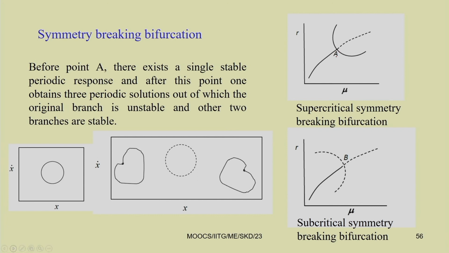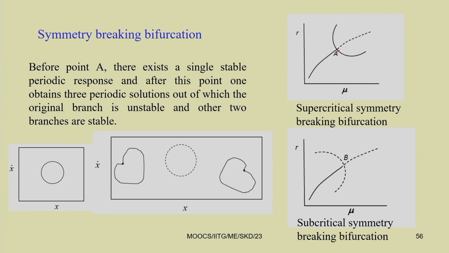Here we are plotting the amplitude versus the system parameter mu. Before bifurcation point A there exists only a single stable periodic response, and after bifurcation we have 3 periodic solutions, out of which 2 are stable and 1 is unstable.